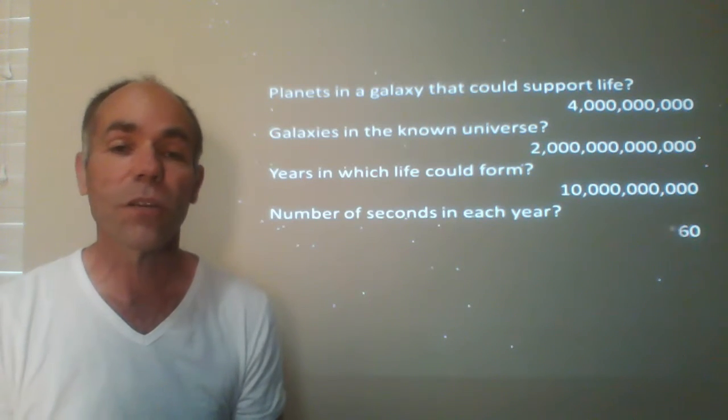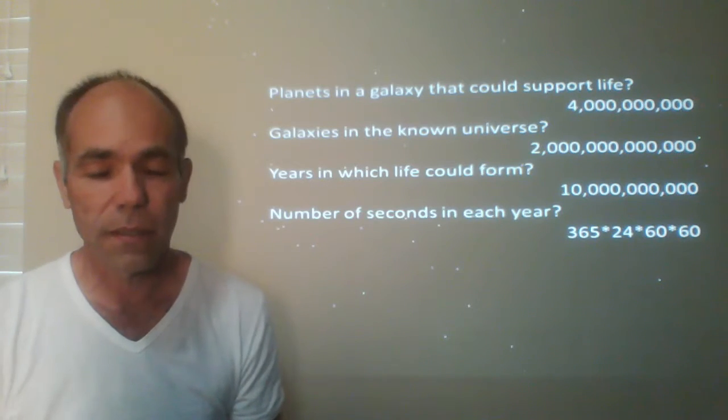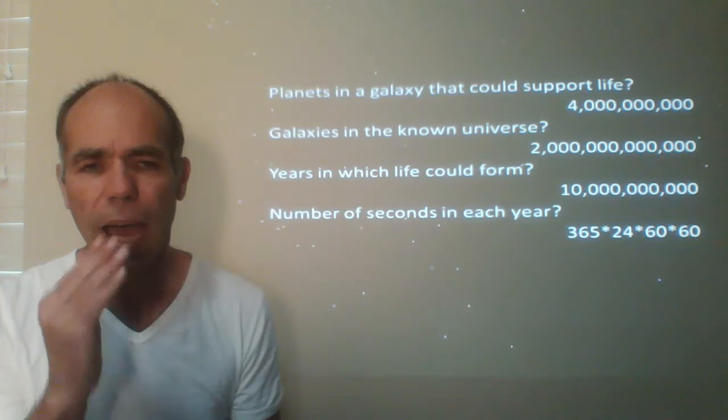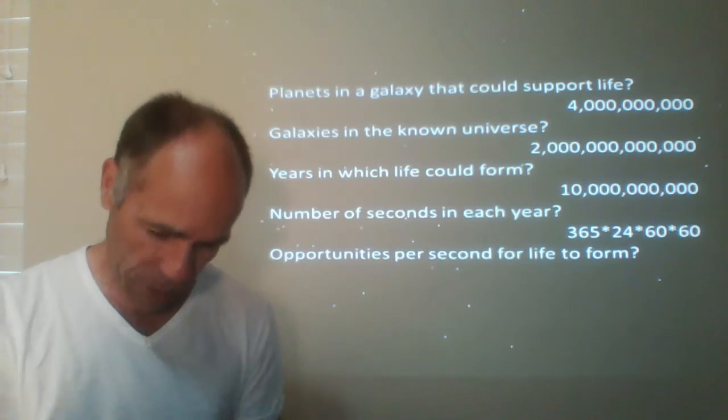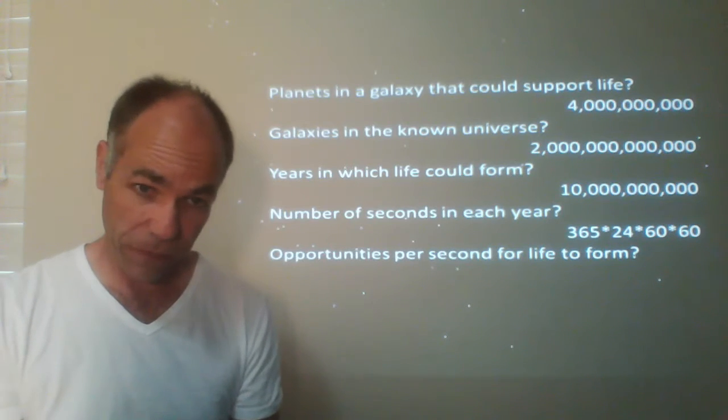The number of seconds in each year is pretty straightforward: 365 days, 24 hours, 60 minutes, 60 seconds. Now, the real question here would be, how many opportunities per second on that planet would there be for life to form?